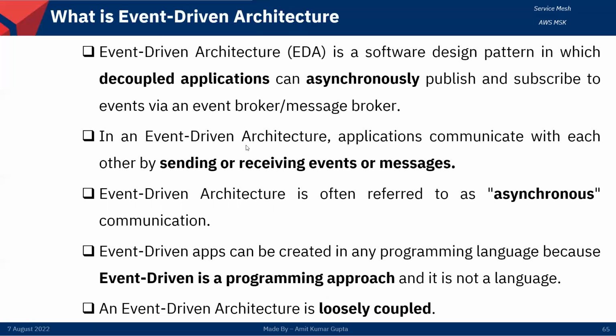In an event-driven architecture, applications communicate with each other by sending or receiving events or messages. It is often asynchronous communication, because it is sending messages to Kafka and Kafka stores those messages until they are delivered.